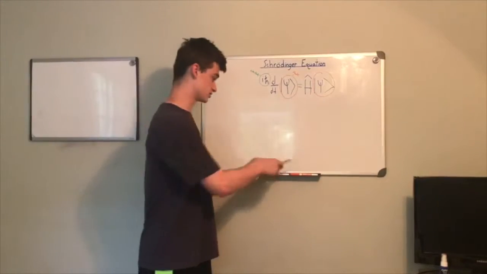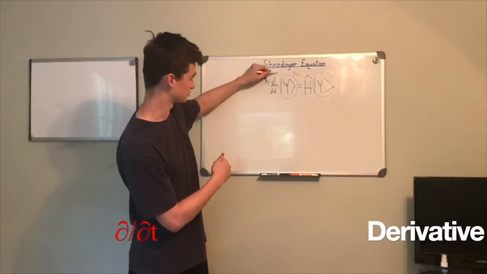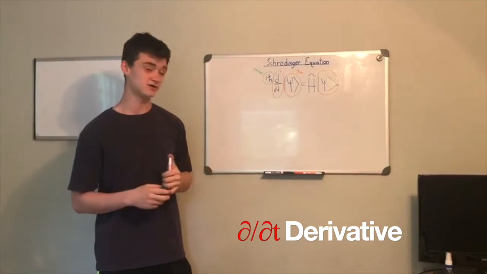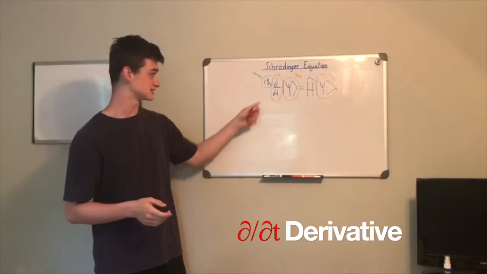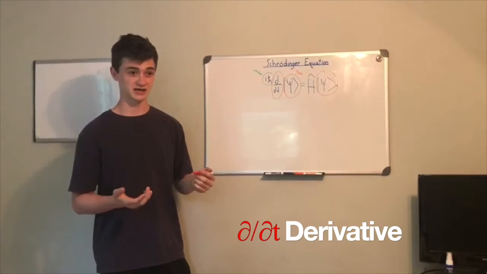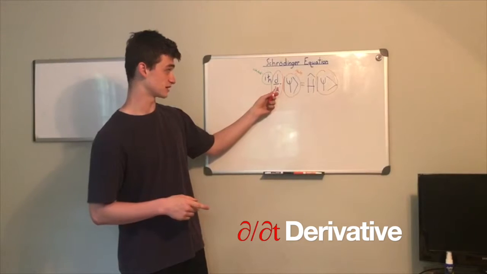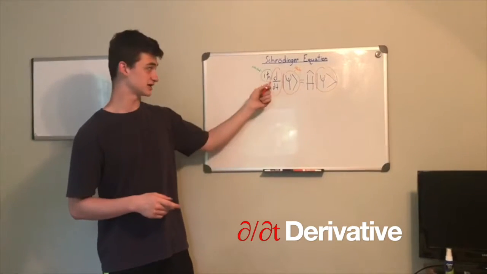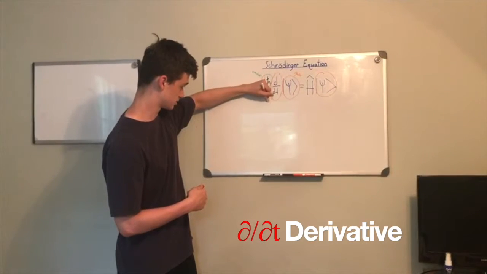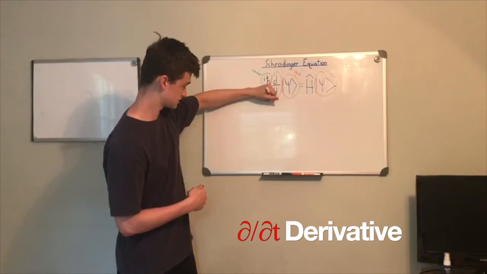Next we'll move on to this symbol, which is our derivative, as many of you may recognize from calc. For those of you that aren't in calc, what this is essentially saying is it's the change with respect to time. In this case, the derivative is being applied to the state, so this is the change in the state with respect to time. So this is change in state.